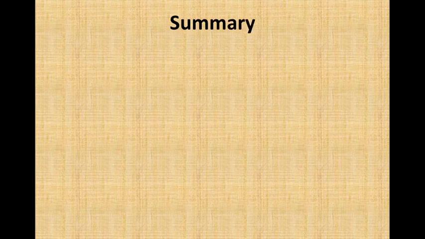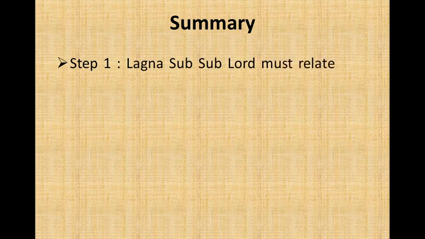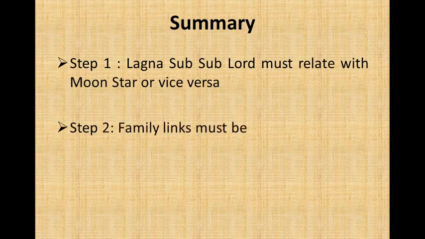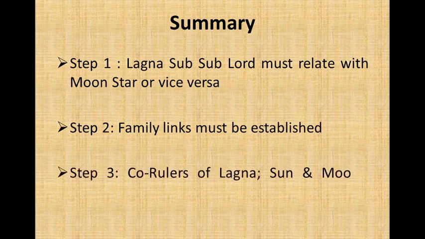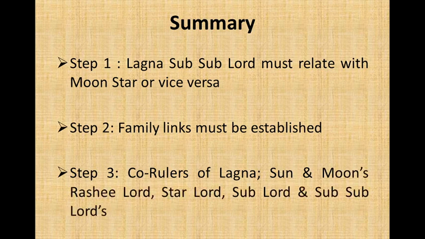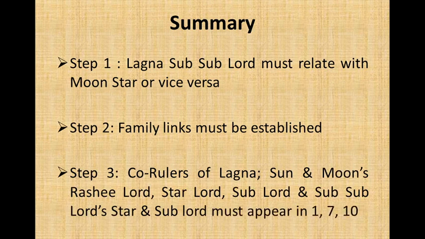So, summary of birth time rectification. The first step is to check the Lagna sub-sublord. It must make a relation with the moon star or vice versa. The second step is to check family links. The person's horoscope must have links with all his family members. The third step is co-rulers of Lagna, Sun and Moon's Rashi Lord, Star Lord, Sublord and Sub-Sublord, Star Lord and Sub-Lord must appear in houses 1, 7 and 10.